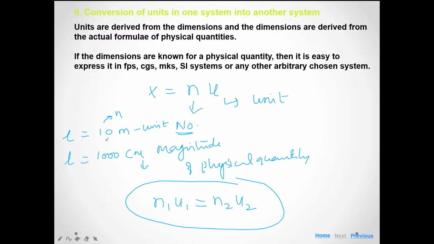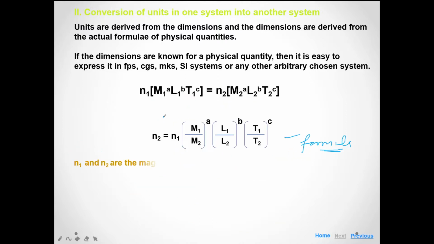So here, in place of the unit we can write the dimensional formula. Here n2 is equal to n1 (m1 upon m2) to the power a, (l1 upon l2) to the power b, and (t1 upon t2) to the power c. That is the formula for finding the n2.